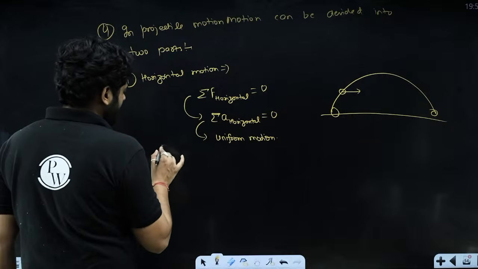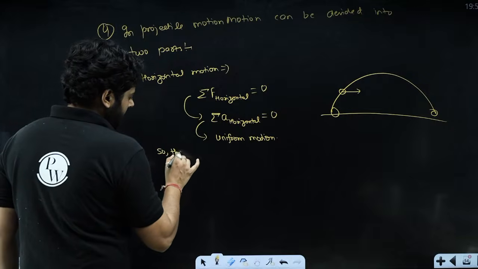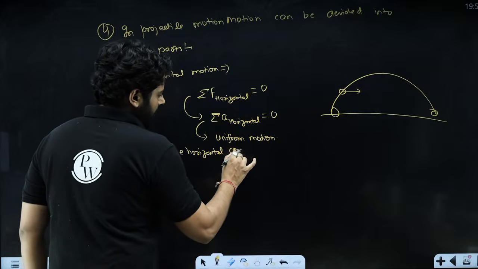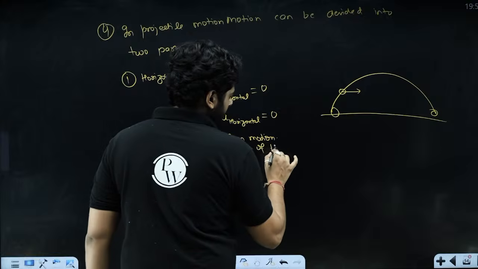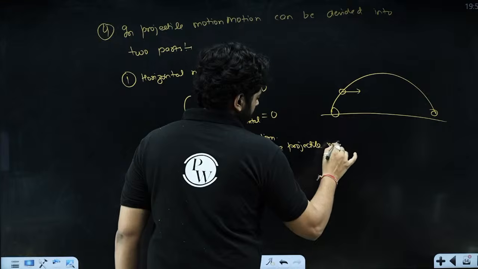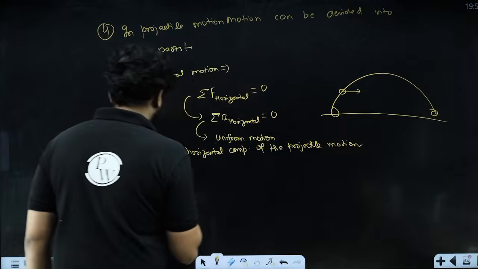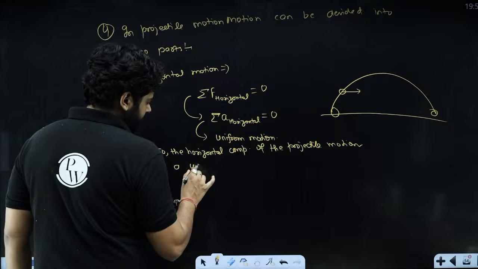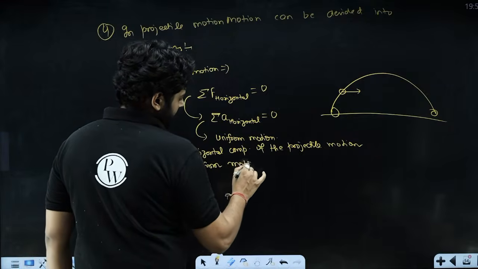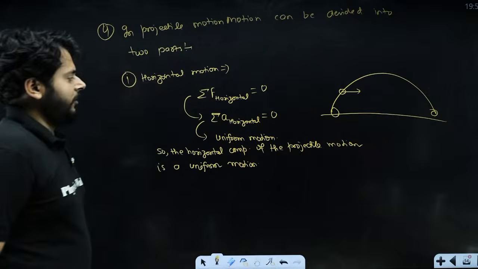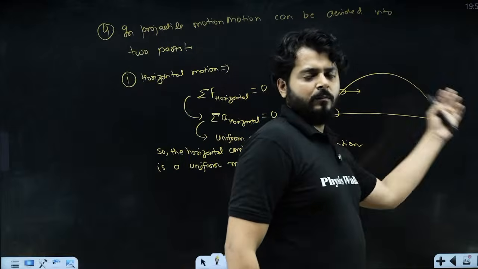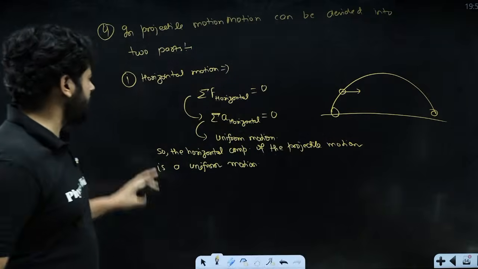This is a very interesting conclusion. The horizontal component of the projectile motion is a uniform motion, again when it is happening on flat ground. So we have understood that particular part.